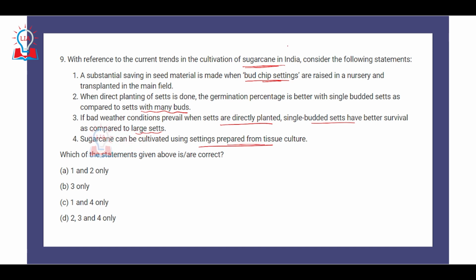So again, this is a very difficult question. A very detailed understanding of sugarcane plantation is required, which is generally not given in the basic standard books. For this, you have to be very aware of the current developments happening in the field of sugarcane cultivation, and in some articles of Kurukshetra and Yojana, the related topics have been discussed. So the correct answer for this particular question is C. 1 and 4 is the only correct option. Second statement and third statement are incorrect.